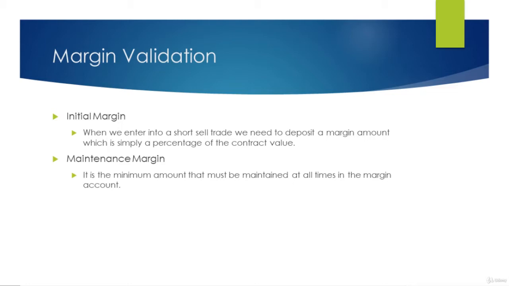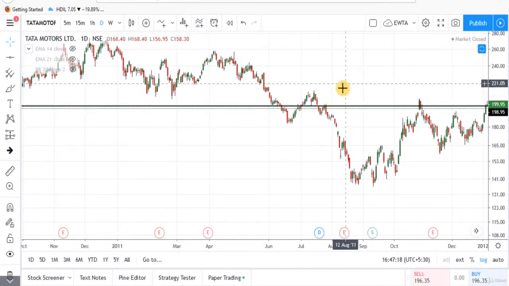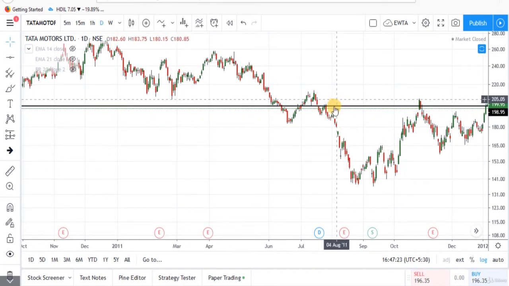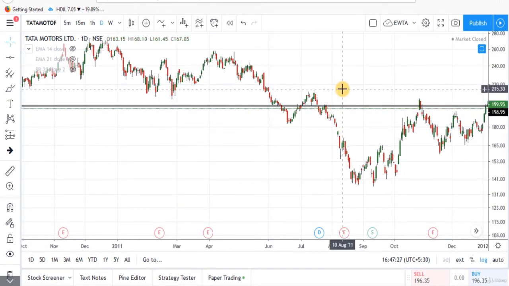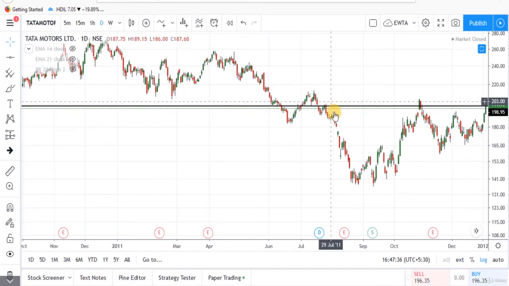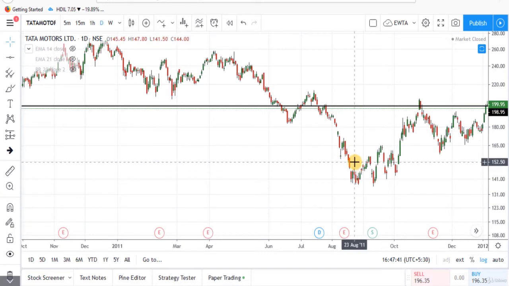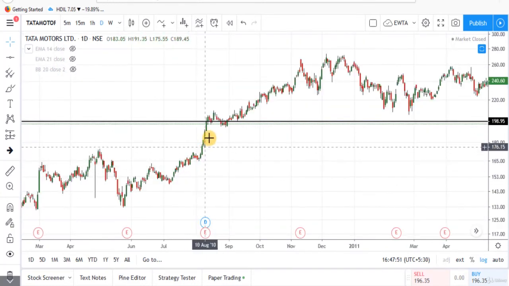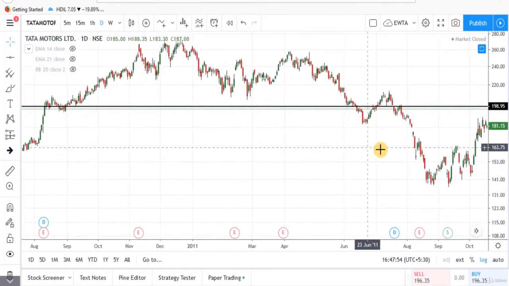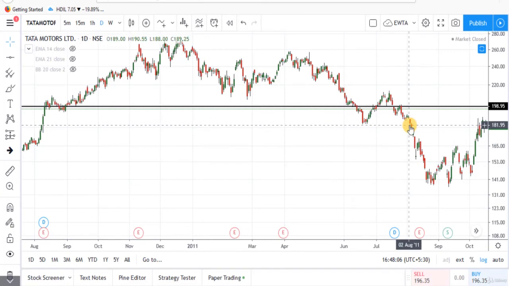Maintenance margin is the minimum amount that must be maintained at all times in the margin account. For example, if the stock price goes high instead of going down and you face loss, your broker will make a call to deposit additional money so that the margin account is brought to the minimum maintenance margin. But if your position is correct and the stock price decreases, then you will make more profit than when you buy a stock and it goes higher, because here you are getting the benefit of leverage. You have deposited only 20 to 25% margin.